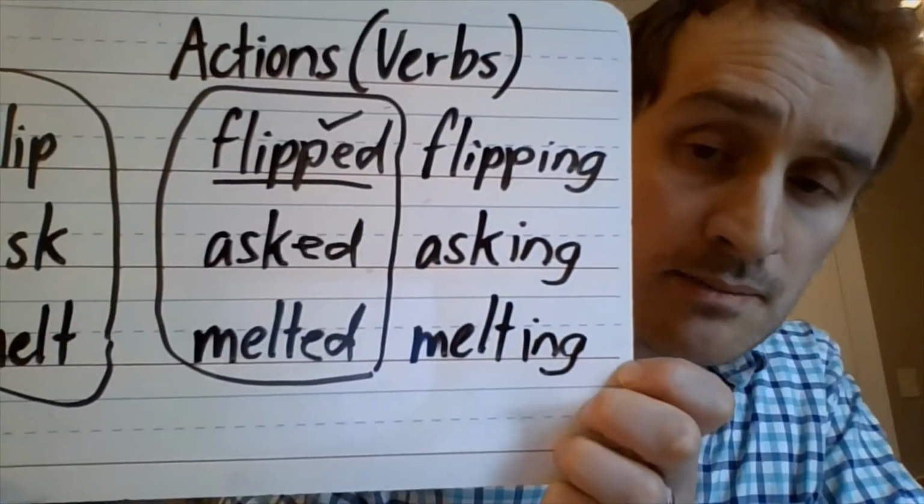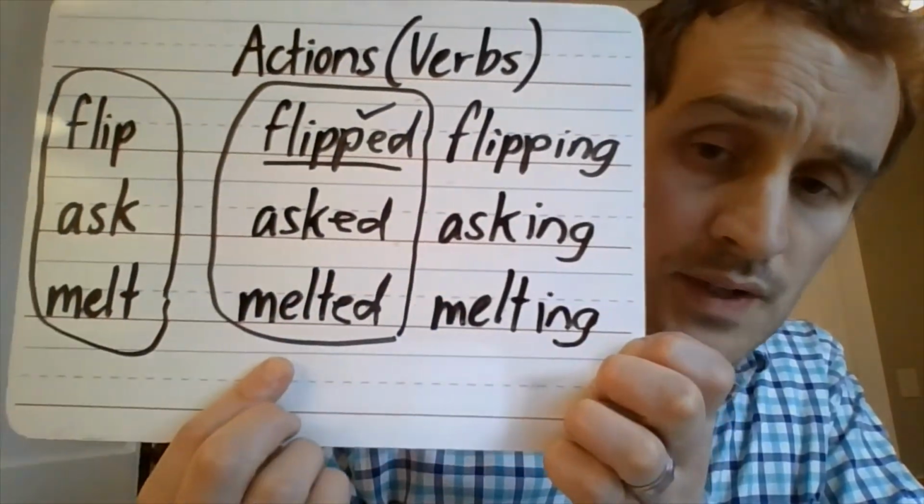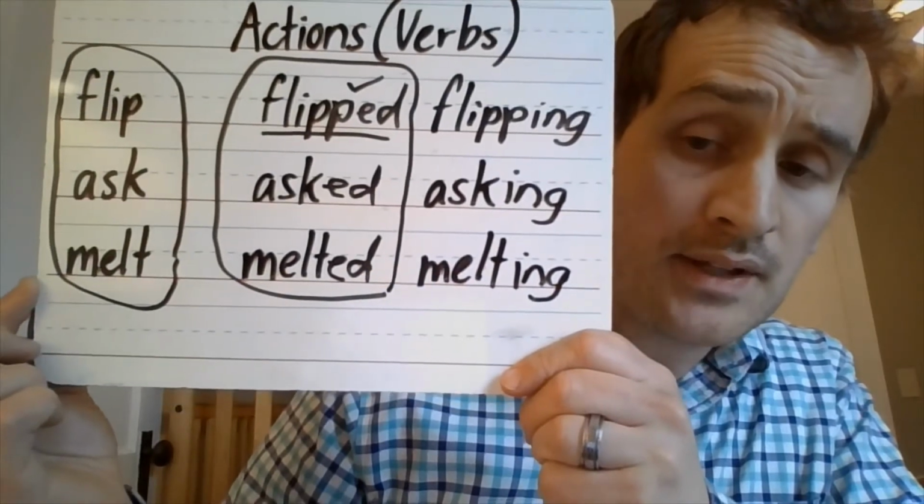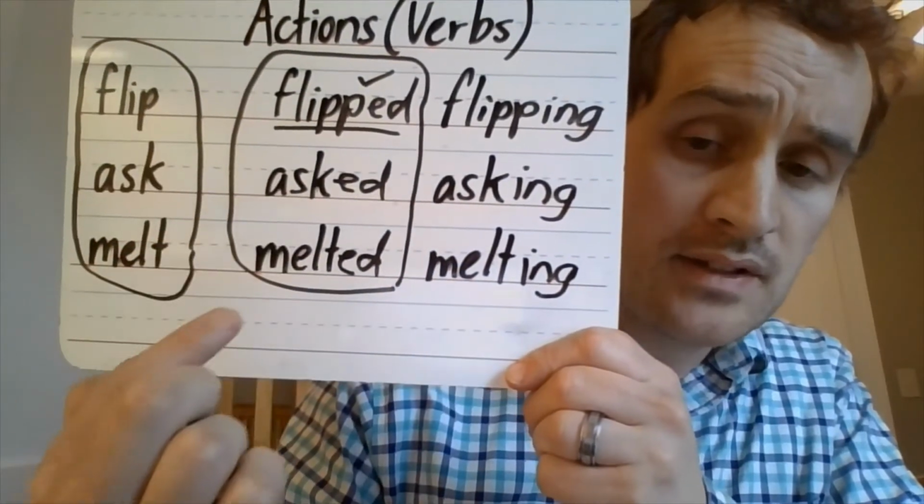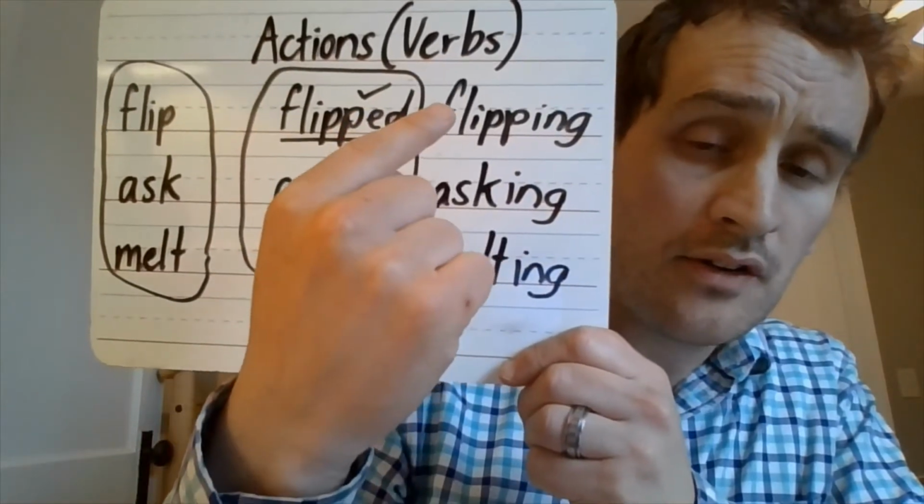Take a look at that closely, especially the middle column. This shows us we can change the words flip, ask, melt into flipped, asked, and melted. And also flipping, asking, and melting. Depending on whether you're using it to say, I am going to flip the box, or melt the box. Or if you're saying, I already flipped the box, or the box already melted. I'm melting! Exactly. I need this over here.